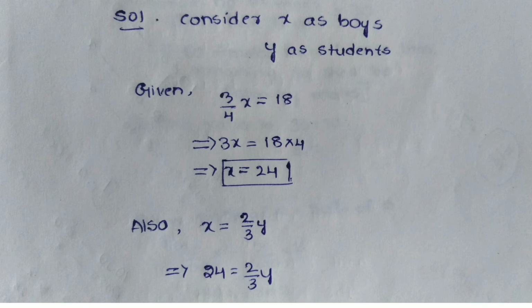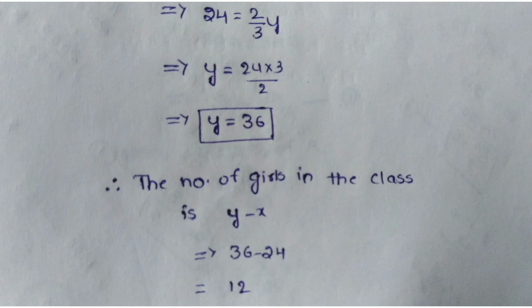So this can be written as 3x is equal to 2y. I have the value of x, that is 3 into 24 is equal to 2y, and y is 36. Now I have got the total number of students as 36. Now we have to find out the number of girls in the class. So I have 36 students and out of this 36 I have 24 boys. If I subtract the number of boys from the total number of students, I get the value of girls as 12, which is nothing but option number B.